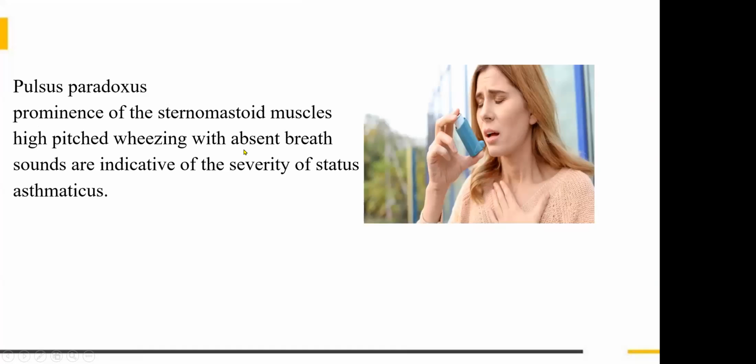In addition, you can see the prominent sternocleidomastoid muscle, and the wheezing will be high pitched. Sometimes there will be absent breath sounds also. So if you examine a patient with status asthmaticus, all these things will be there. So this is the picture.